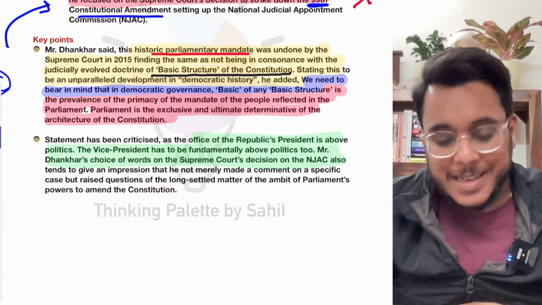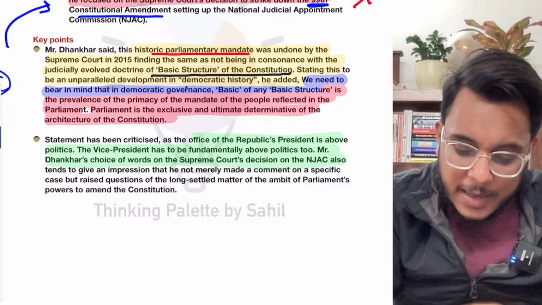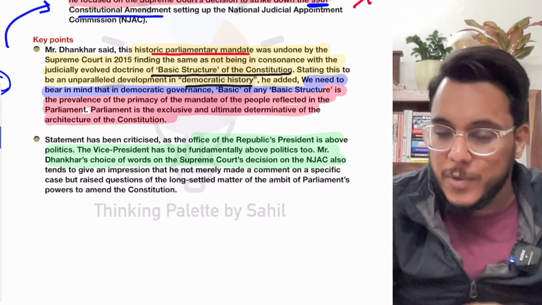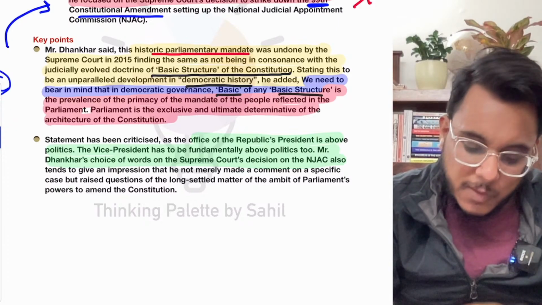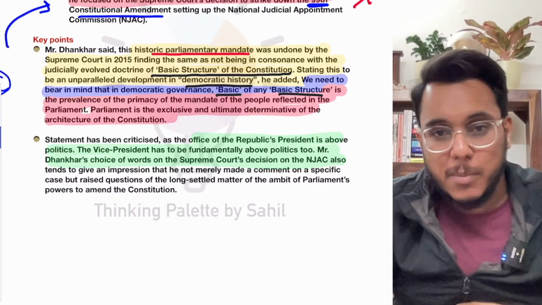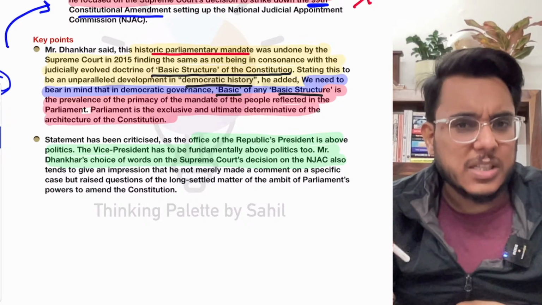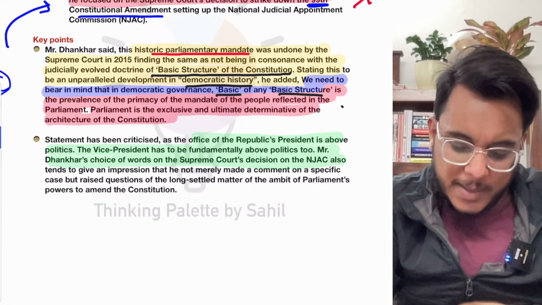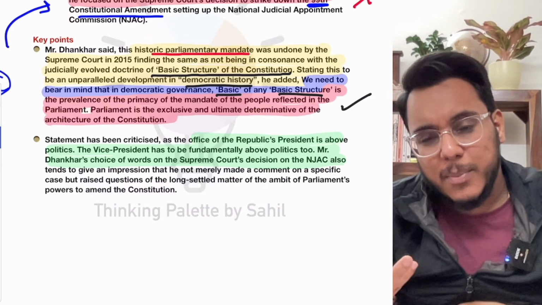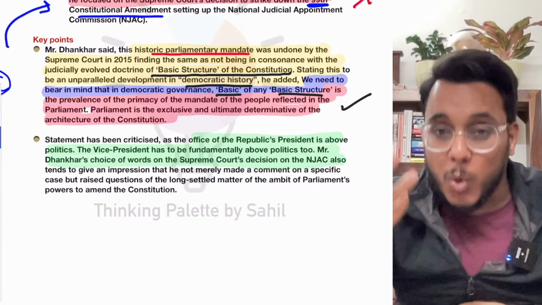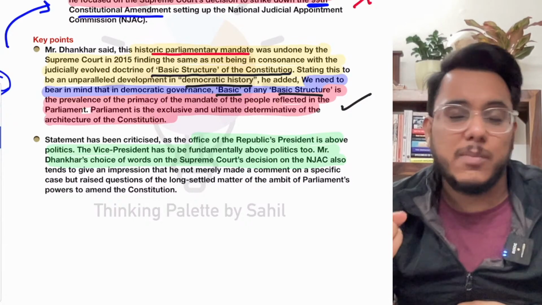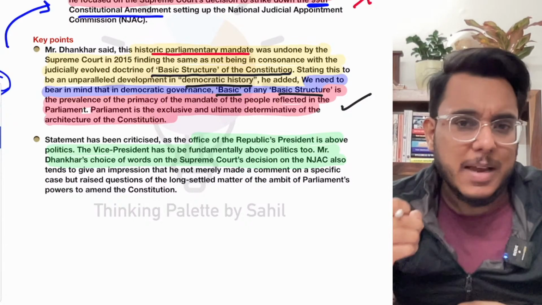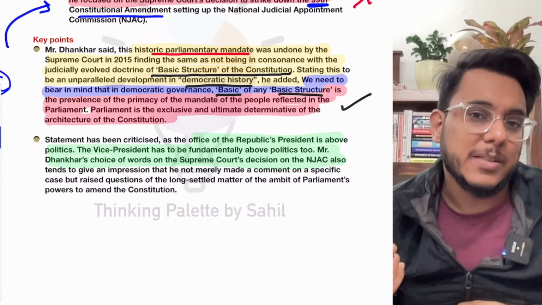Now, it's been said that it is unparalleled in democratic history. We need to understand that there are certain basics of the basic structure which need to be kept in mind, and everything which is bringing the judiciary into check, you cannot invalidate that. It is being said. Now this particular statement by the Vice President has got support also, and some academicians have criticized the Vice President also.